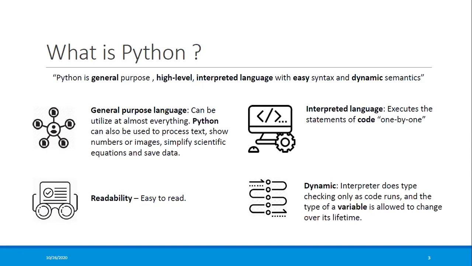And it's an interpreted language, which means the code is executed one by one. There is a difference between an interpreter and a compiler. In the case of a compiler, like other languages, it compiles first, and after that it produces an executable, like exe in the case of .NET, and jar in Java. Then you can load the jar or exe and perform the execution. But in Python, it's interpreted and it will run one by one. The interpreter will run your code one by one.